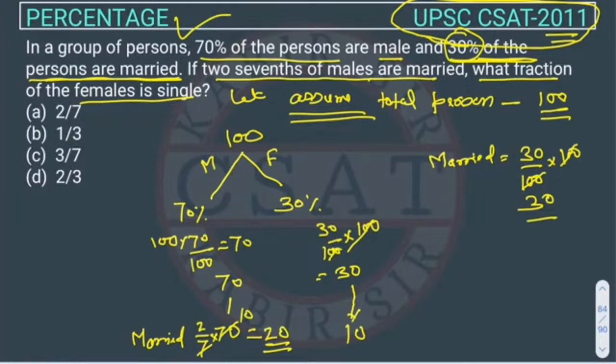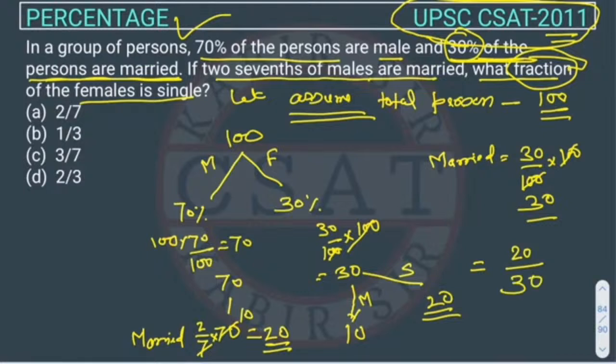If 10 females are married, how many single females are there? The single females are 30 minus 10. It will be 20. They are single, they are married, right? So now the question is asking the fraction of the female that is single. So the fraction will be: how many females are single? 20. And what is the total number of females? Total number of females is 30. This 0 will cut this 0. So the ratio is 2/3. So this is our answer. Right. So I hope everyone understood this. This was an easy question.